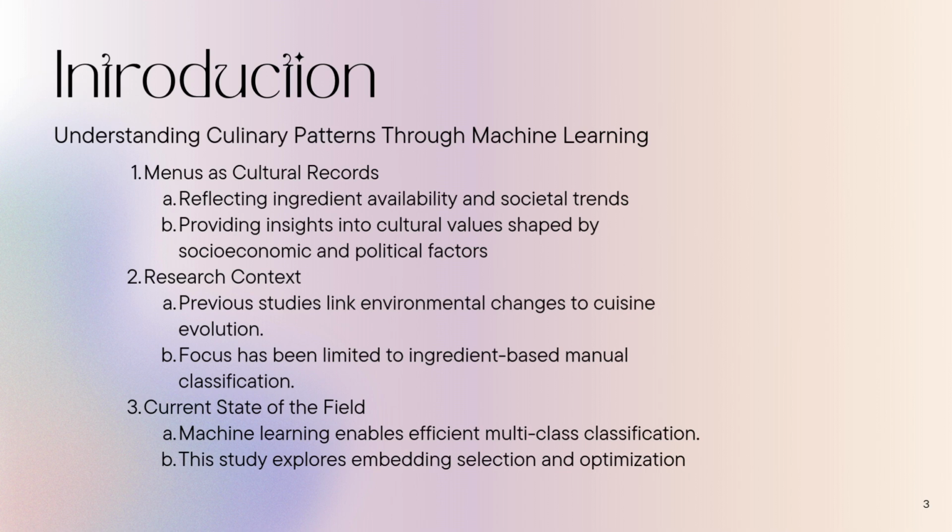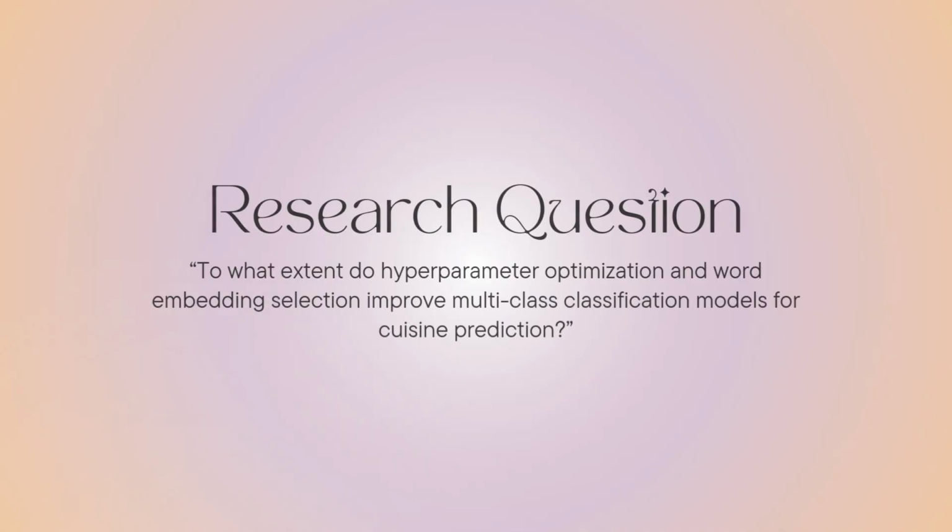This study aims to fill this gap by employing machine learning on multicultural recipe data to predict cuisines from ingredients. By utilizing hyperparameter optimization and comparing the effect of word embedding selection, this research aims to improve model performance in multi-class cuisine prediction tasks. Hence, we pose the following question. To what extent do hyperparameter optimization and word embedding selection improve multi-class classification models for cuisine prediction?